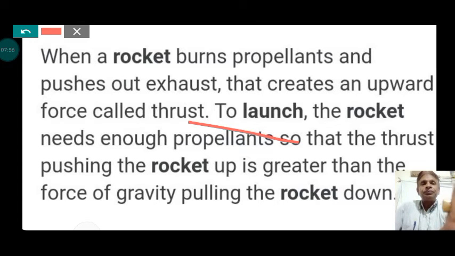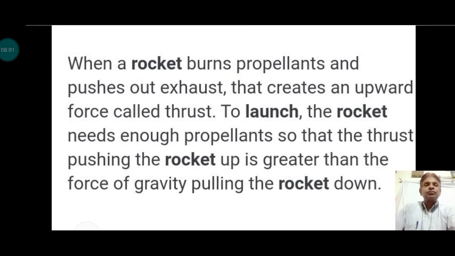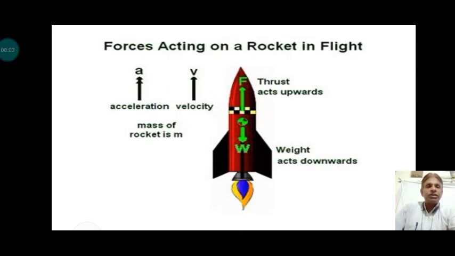You can see here how the rocket is launched. With the velocity at which the burned fuel exhaust comes out from the rocket, it acquires some momentum. This same momentum is acquired by the rocket in the upward direction, and it is launched upward. And for this event, the law of conservation of momentum is involved.